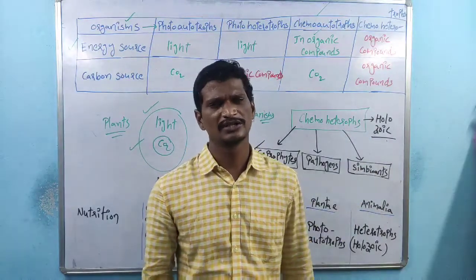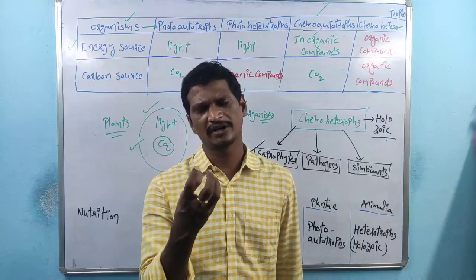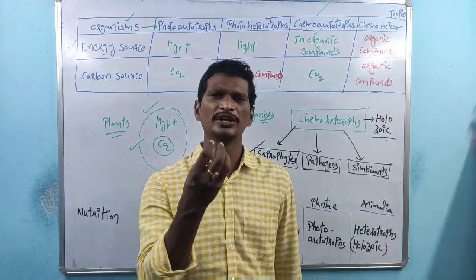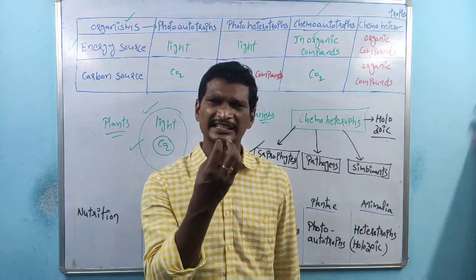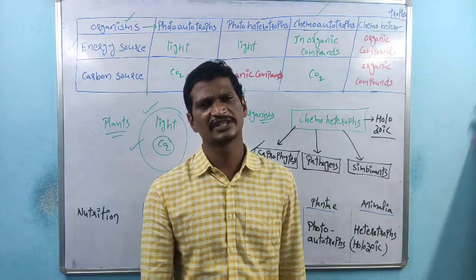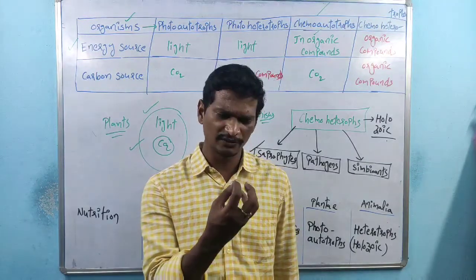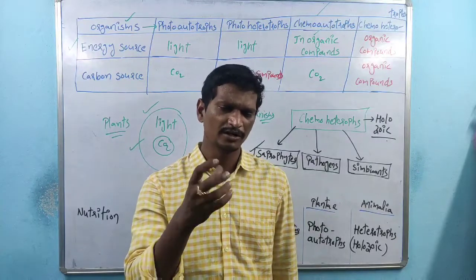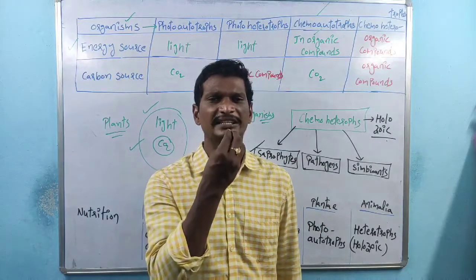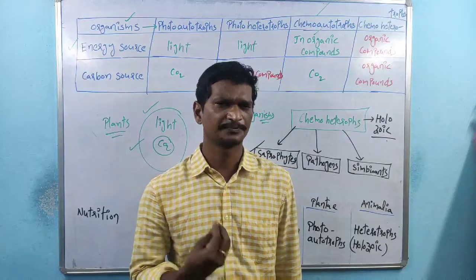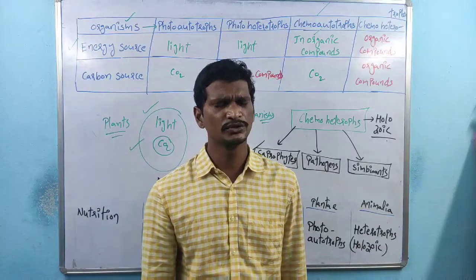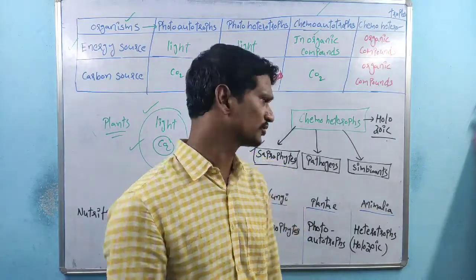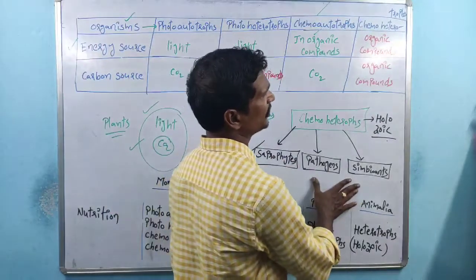Holozoic nutrition, I already said, is ingestion of solid food material. When we are eating food, we make round balls and put them into our mouth. So that is holozoic nutrition. All these are the types of chemoheterotrophs.